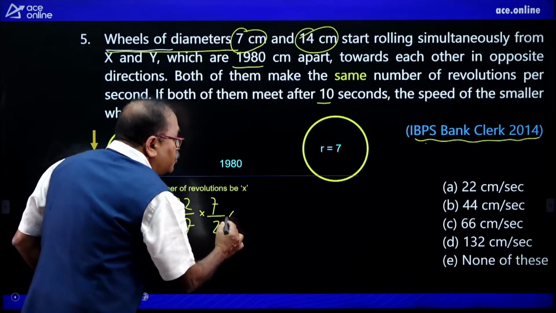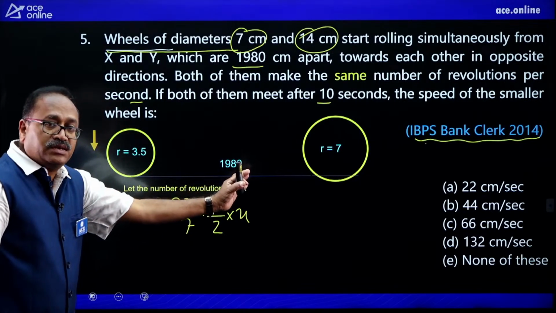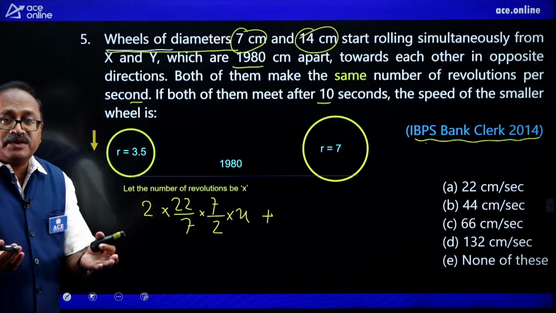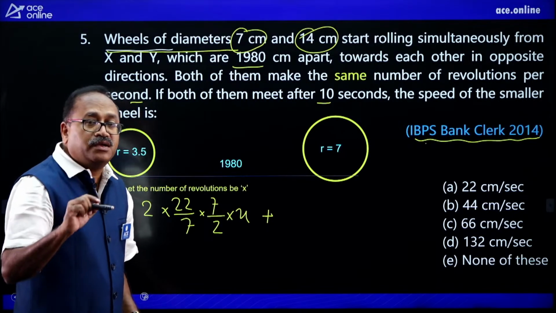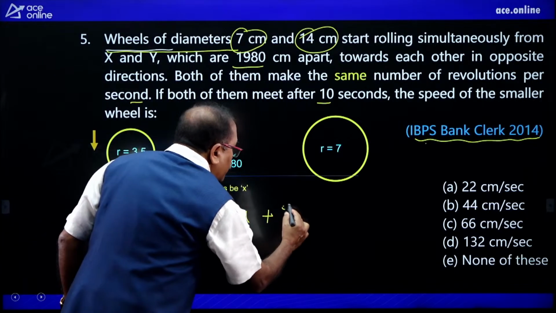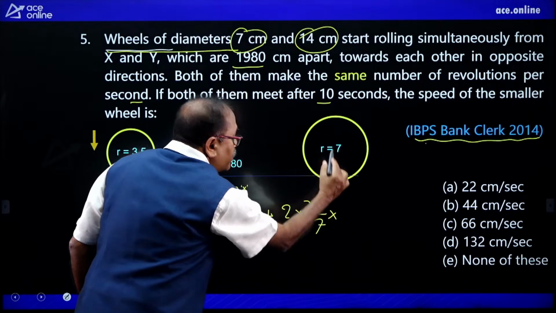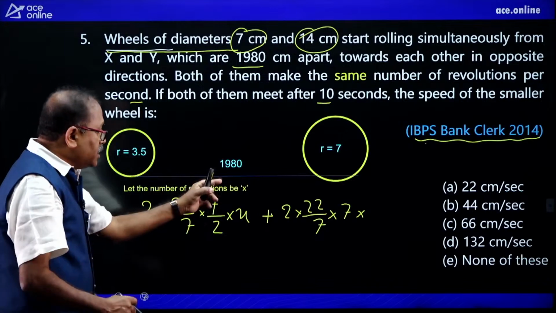So for meeting, I will assume that they need X number of revolutions. So into X, this is the distance covered by the first wheel, plus what about the distance covered by the second wheel? Again the circumference of the circle, that is 2 pi r. So 2 into 22 by 7 into r, where r is 7, and the number of rotations, that is x.